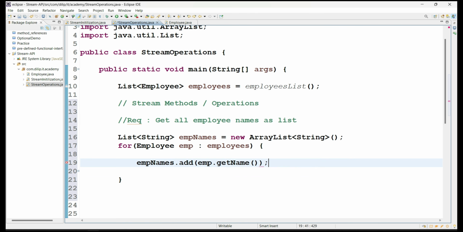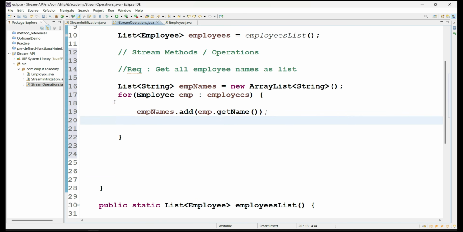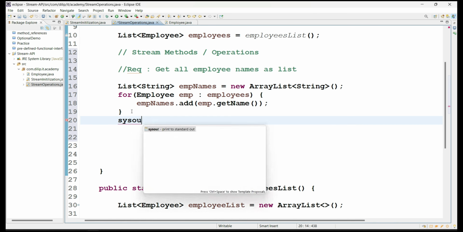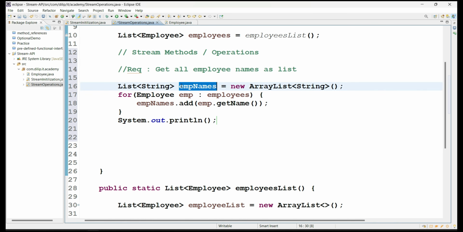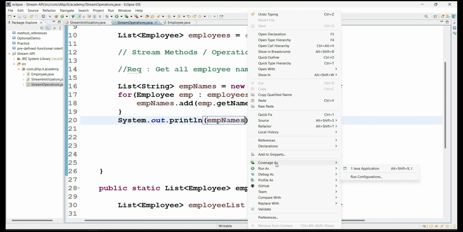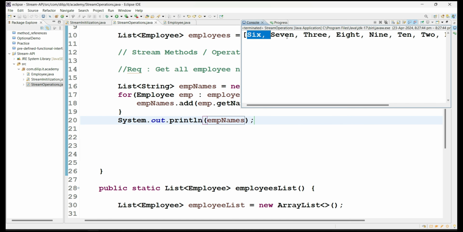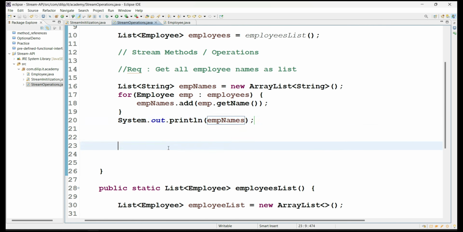So this is what you will do, and finally you are going to get the employee names. Let me print it. So all employee names, fine. Let me execute now. So see here, you got all the employee names as per the requirement.